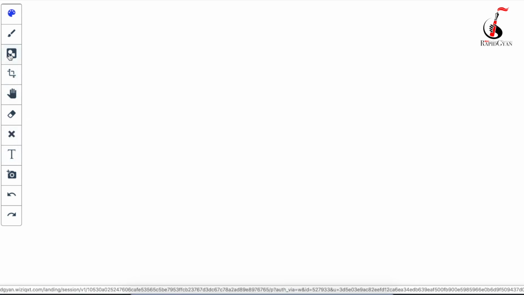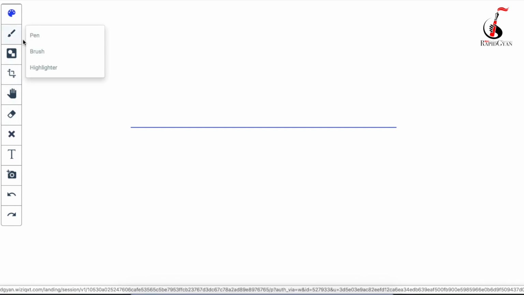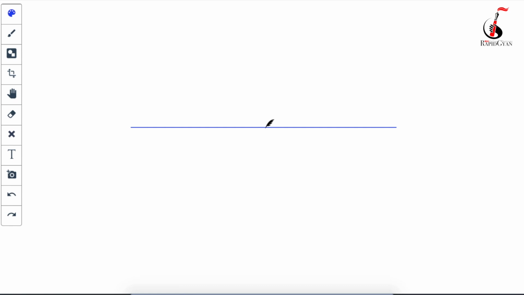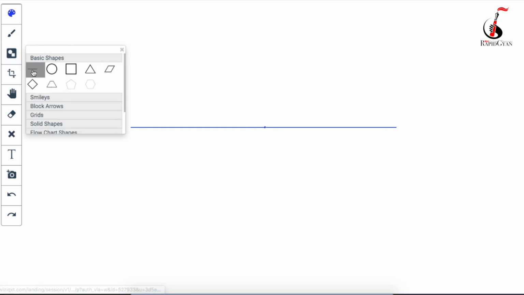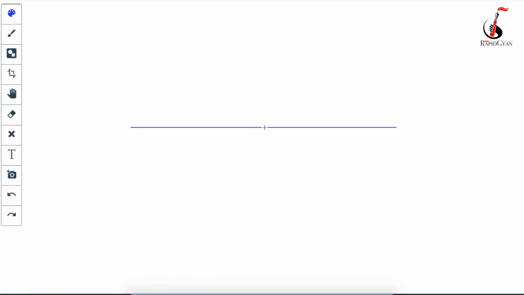So I'm going to draw a mirror over here. This is not a mirror, just assume it is the plane surface of a mirror. Suppose there is one point where the light will strike. At this point I will have to draw a perpendicular, which is 90 degrees, on the mirror.